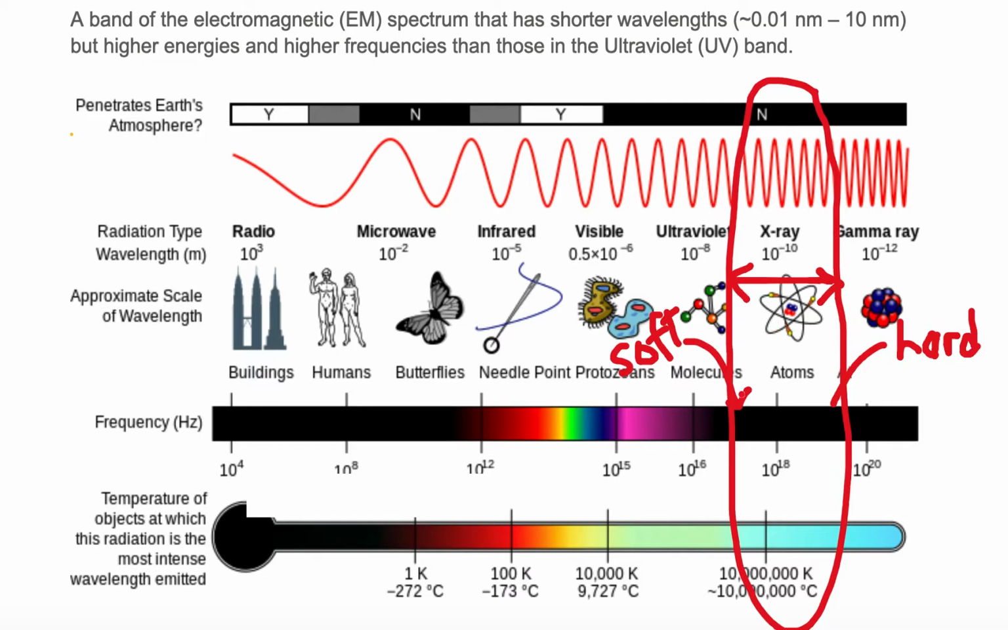So you have the soft X-rays on the side closest to the visible band, and you have the hard X-rays on the side furthest away from the visible band. Hard X-rays have higher energy, soft X-rays have lower energy. But compared to the ultraviolet band, the X-ray band has shorter wavelengths, higher energies, and higher frequencies.